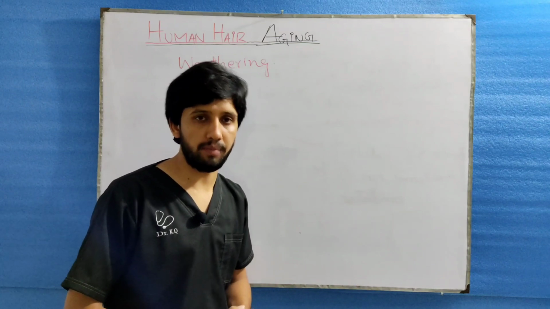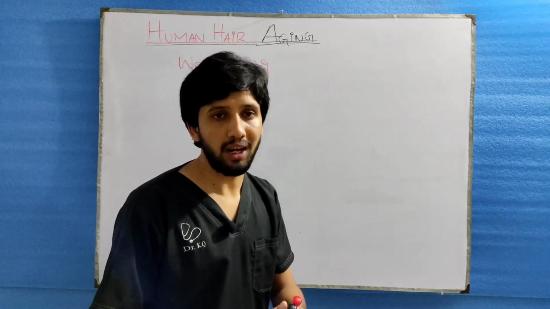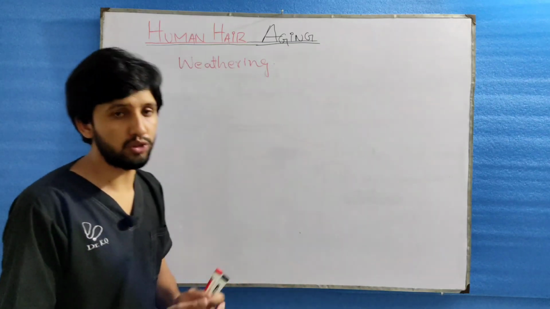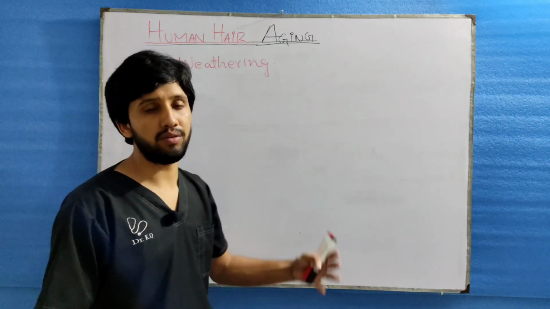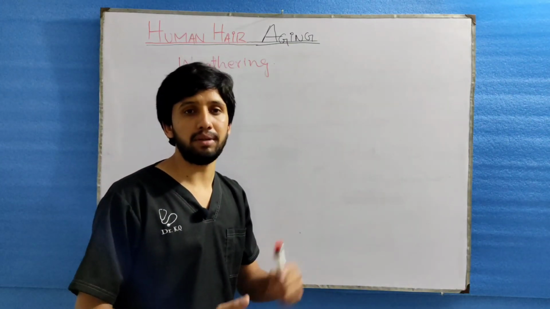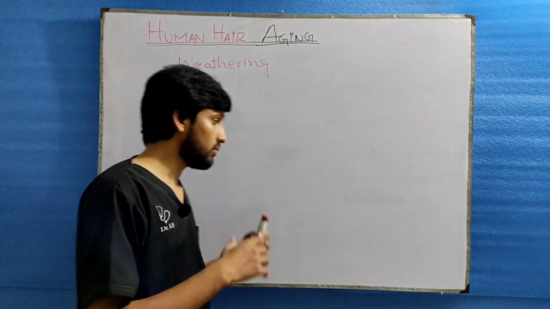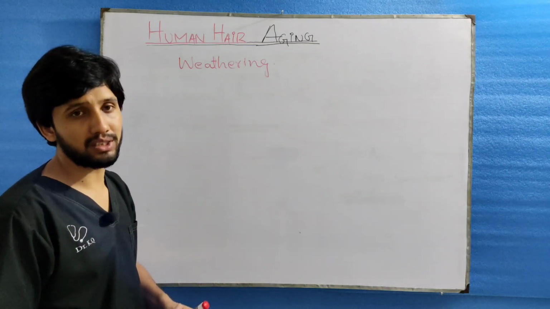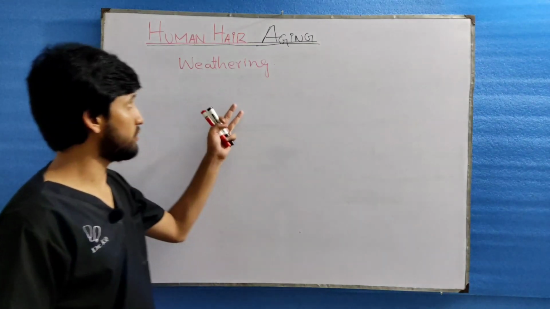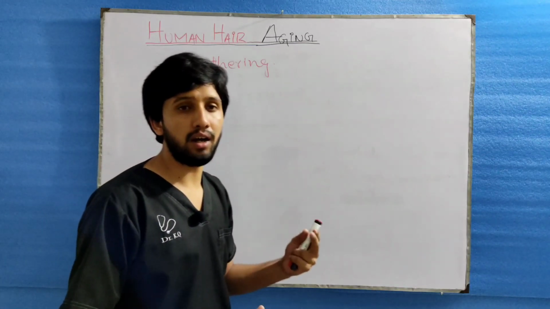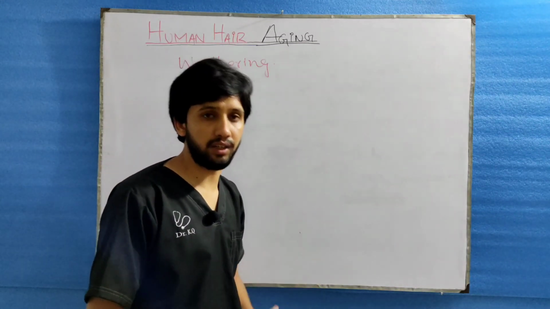Human hair grows from the basic structure, the follicle, but with the passage of time, the hair deteriorates due to external and internal factors like chemicals, environmental factors and physical injuries. This leads to a process called weathering of the hairs. Weathering is of two types. Number one is natural weathering, second is accelerated weathering.